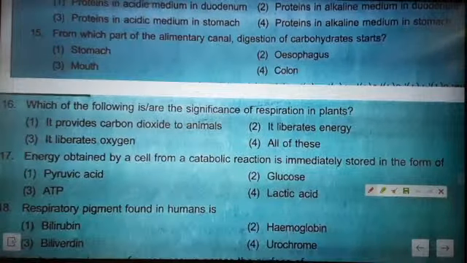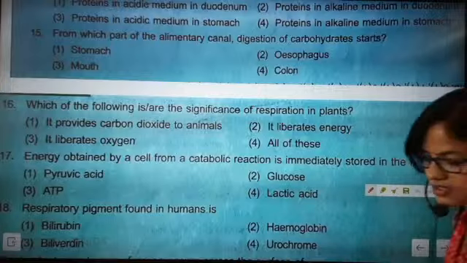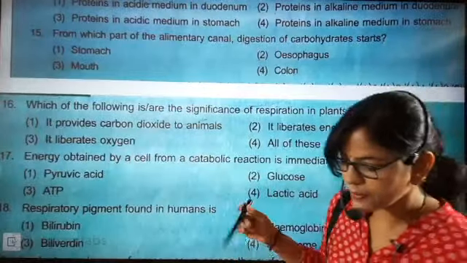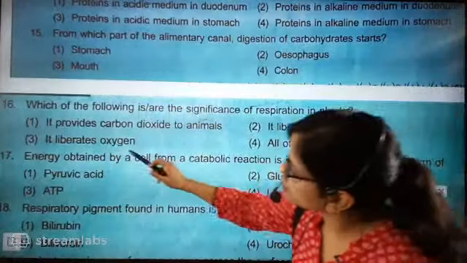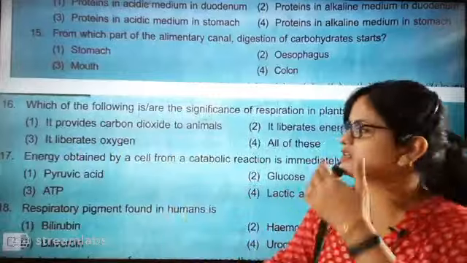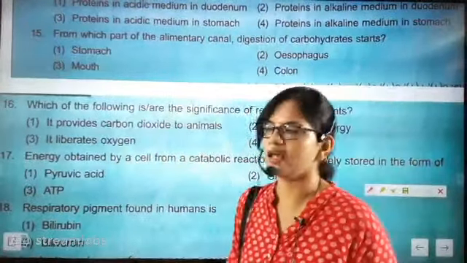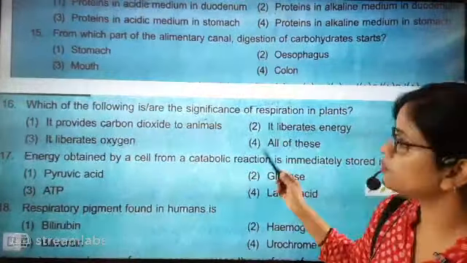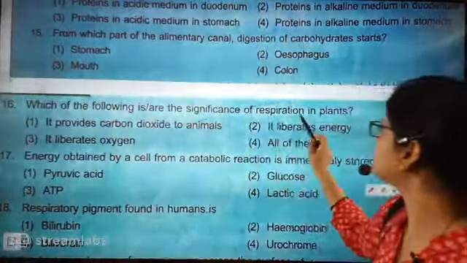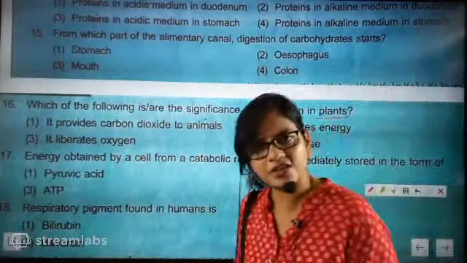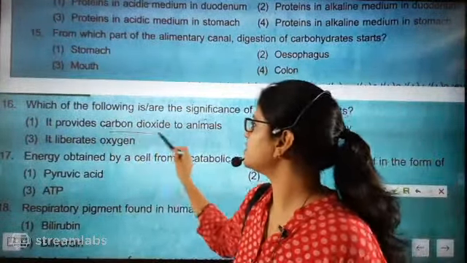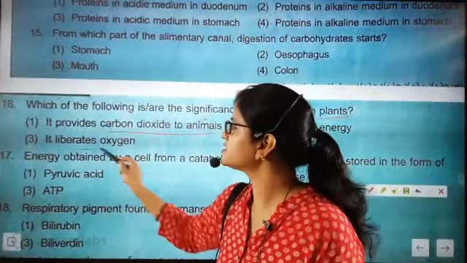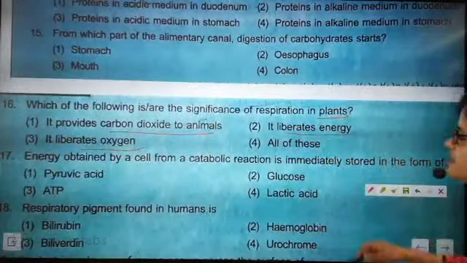So it's perfectly clear from here; only from my side it is not clear. Which of the following is a significance of respiration in plants? Definitely for plant respiration, what is needed? It liberates oxygen. It liberates energy. All of this. Which of the following are significance of respiration in plants? When a plant respires, it provides carbon dioxide to animals. Definitely the plant is providing. It liberates oxygen, it liberates energy, all of this.